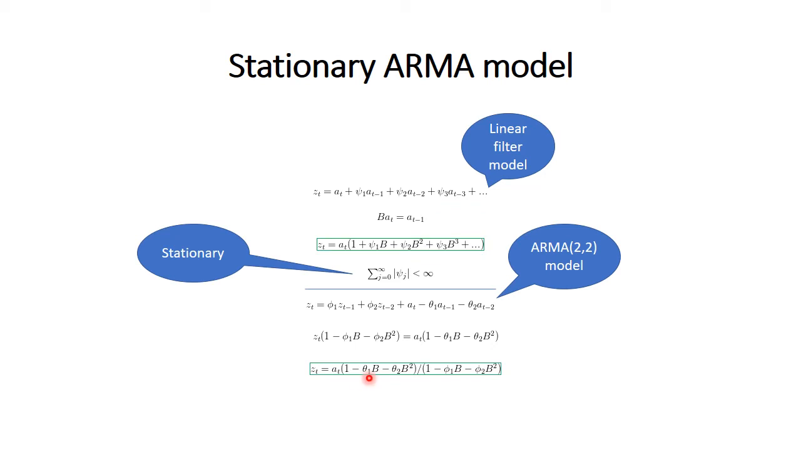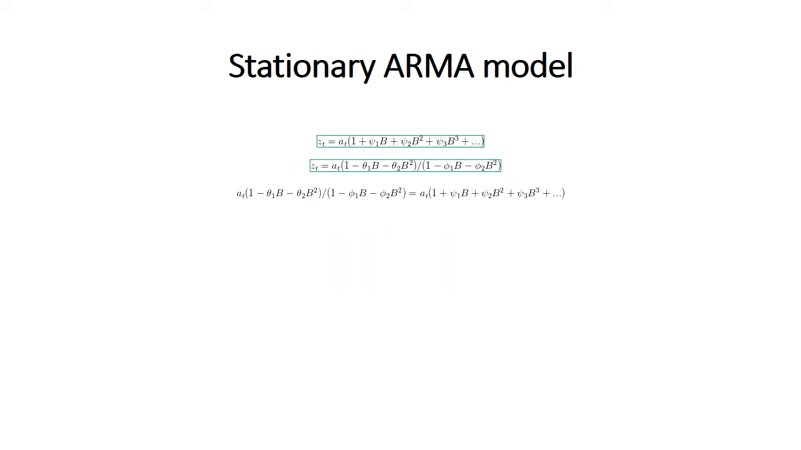And now we can compare the ARMA model with the basic linear filter model. So this part is here and this part is here. And if we divide both sides by a_t, we get this expression after we have multiplied both sides by this denominator. So this one is just moved here when we multiply on both sides.